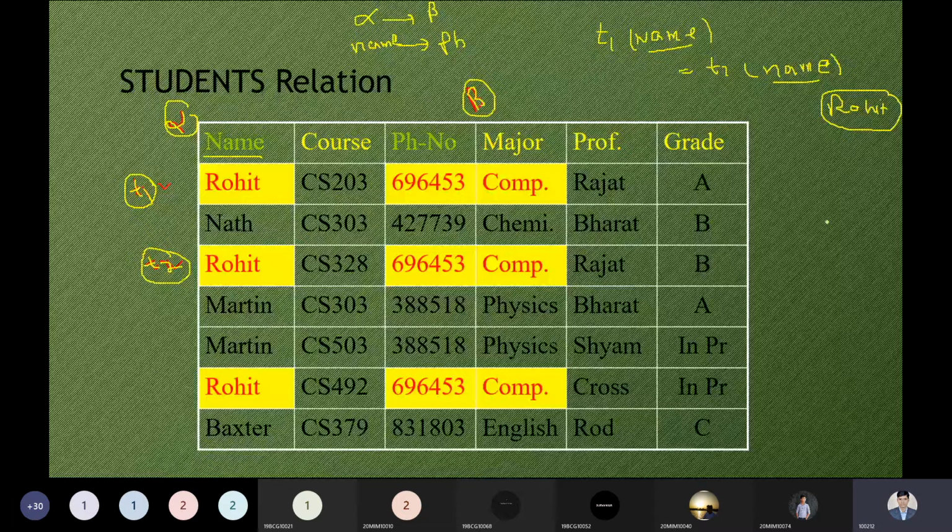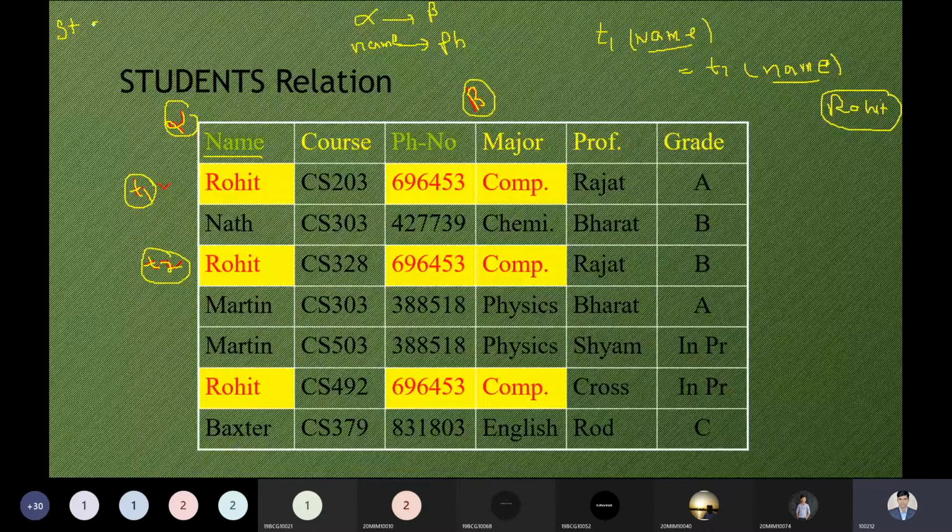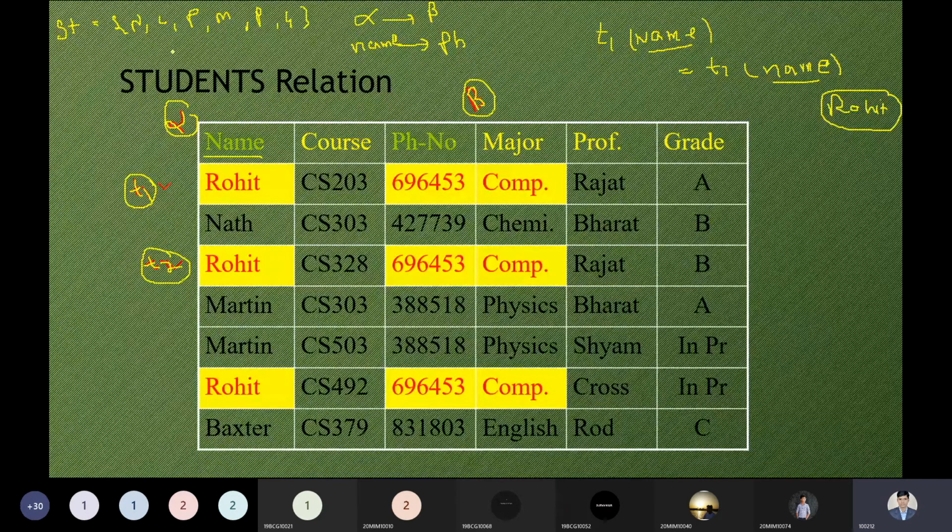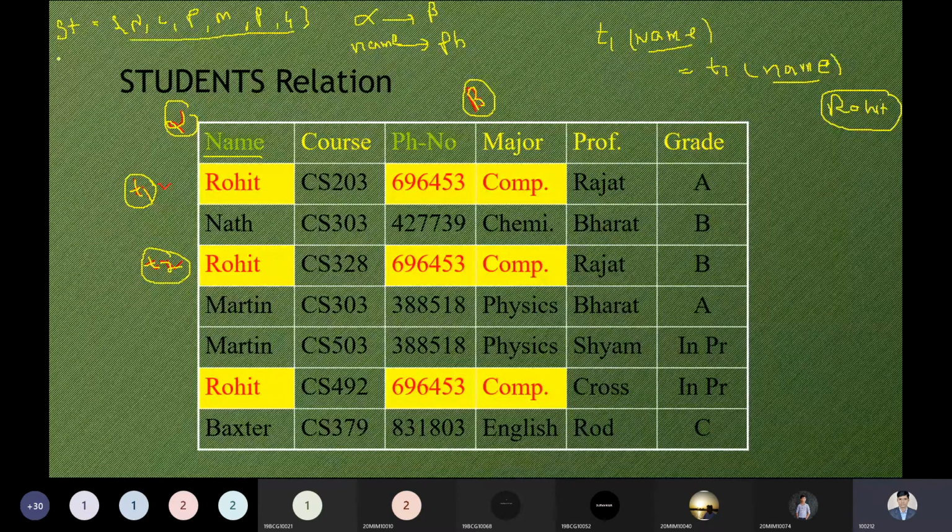So in the student relation, we have the name, course, phone number, major subjects, professor, and grade. So these are the various attributes that are part of this relation. For example, I'm saying name is an attribute that can be a subset of the relation student.